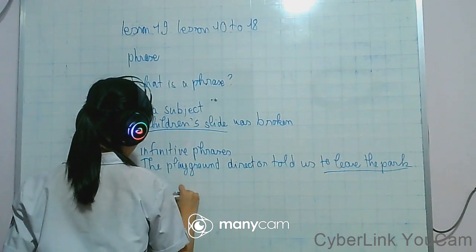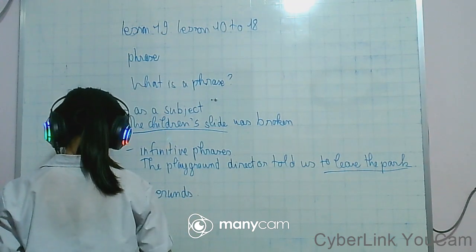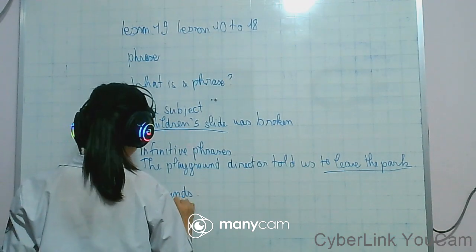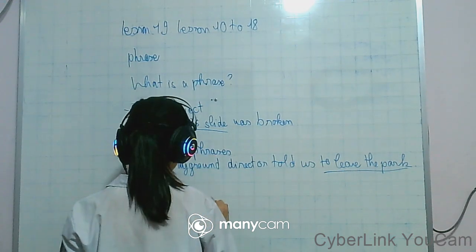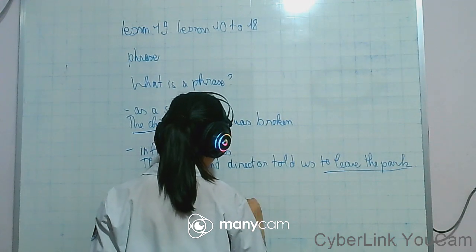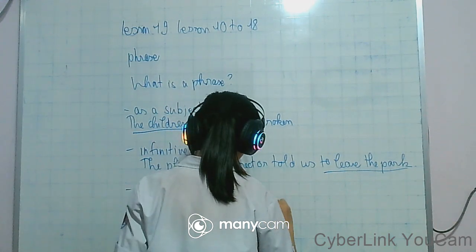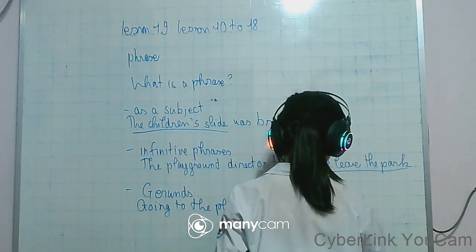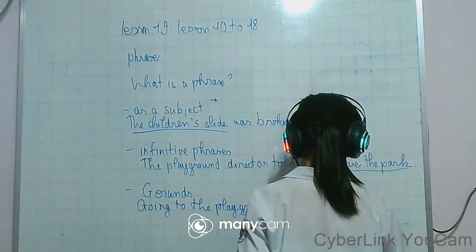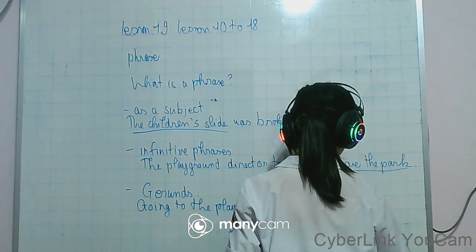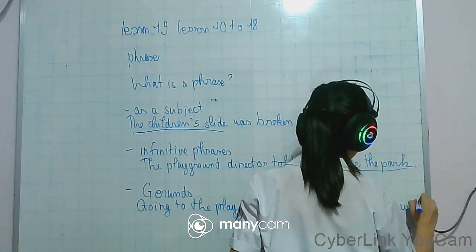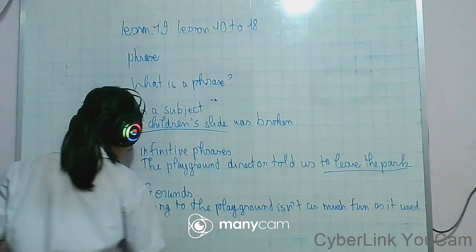Gerunds. Let's look at the example. Going to the playground isn't as much fun as it used to be.